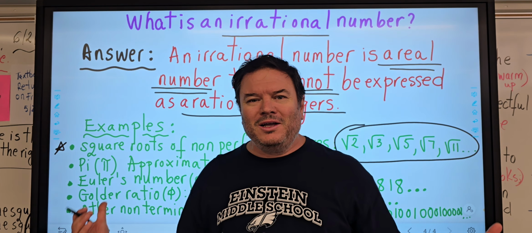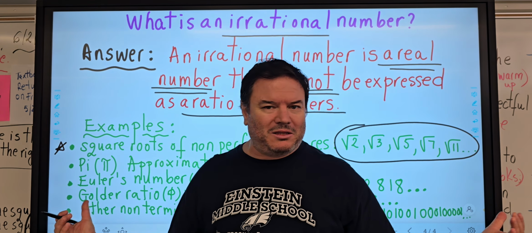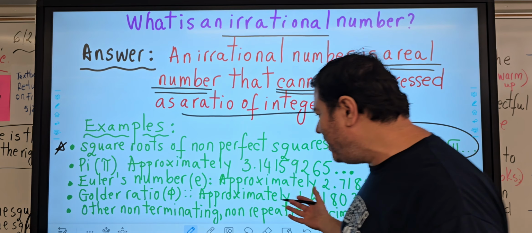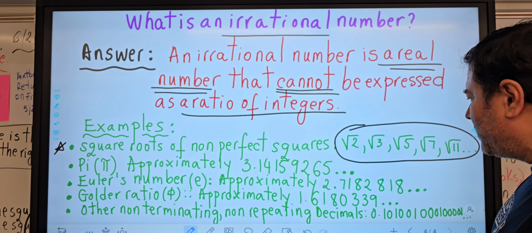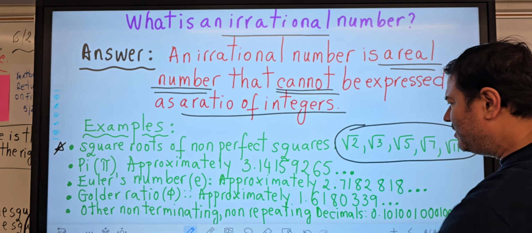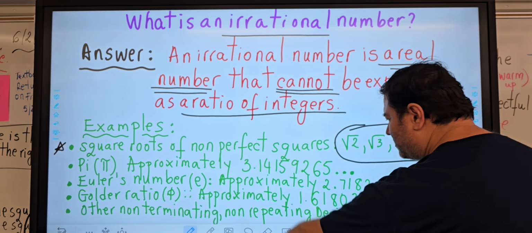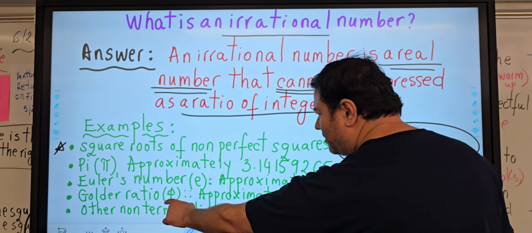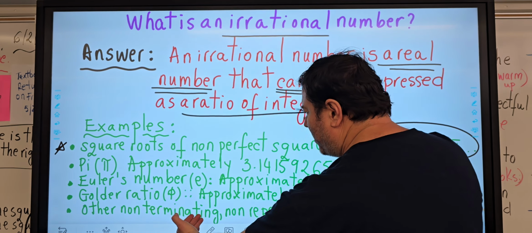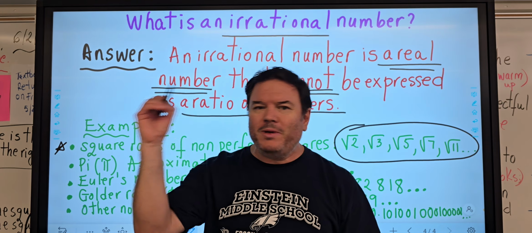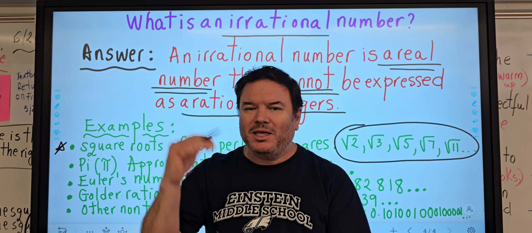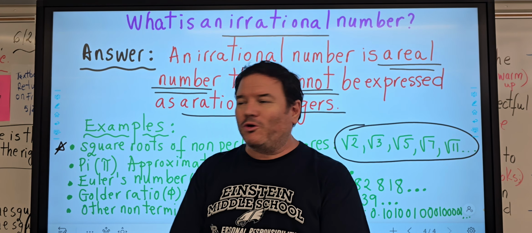Okay, when you have a fraction, right? When you get an answer that is non-terminating, that means it's going to continue, and then non-repeating. Non-repeating means you get an answer that doesn't repeat. Remember when you have 3.333 and you have to put a bar there at the top? That means 3 is going to continue forever.